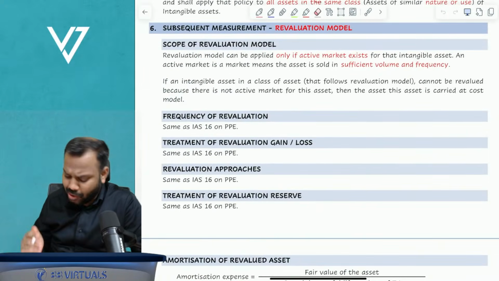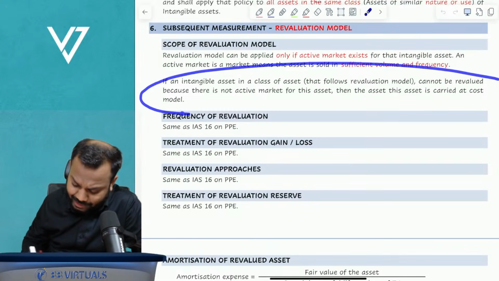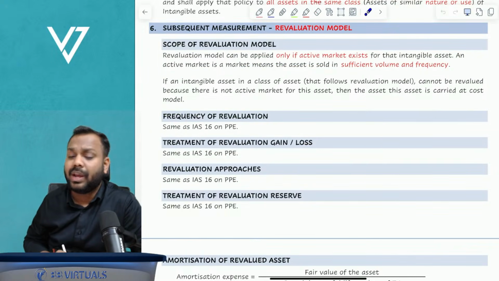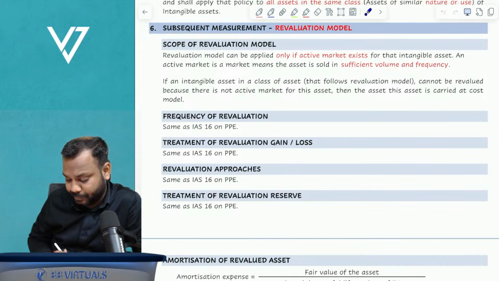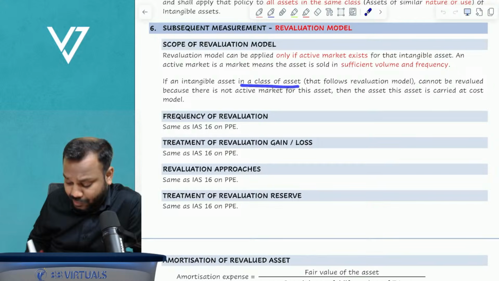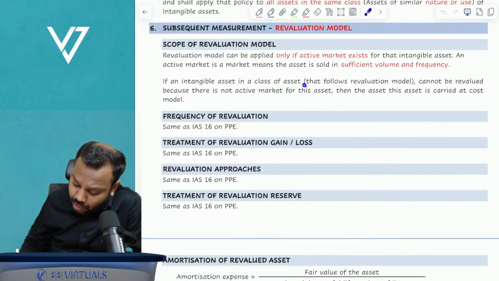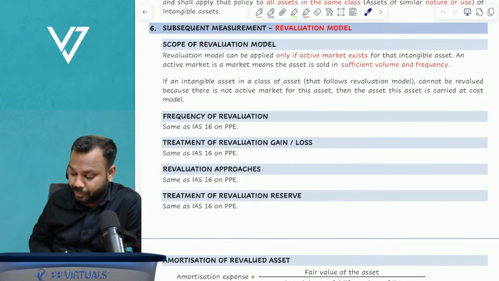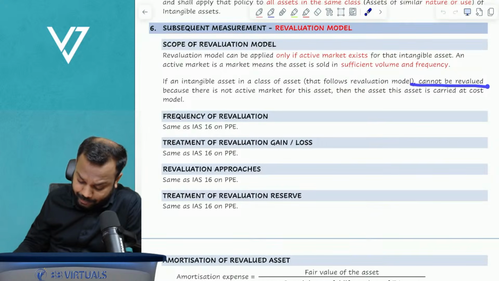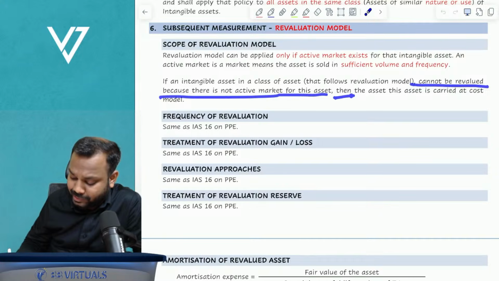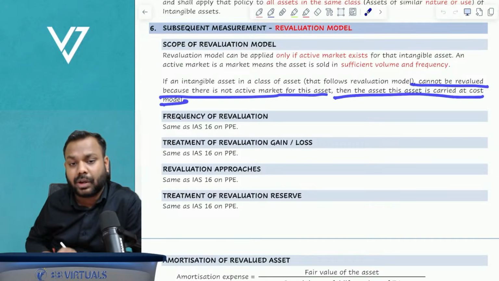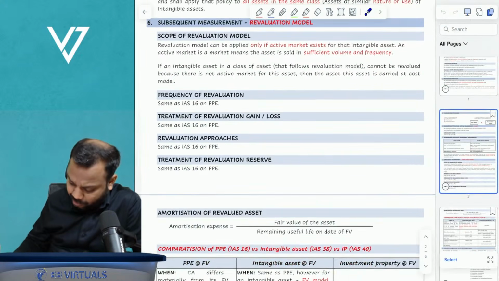Okay. Now there is one statement being said here. Let me read that statement first of all and explain it to you. If an intangible asset in a class of assets that follows the revaluation model cannot be revalued because there is no active market for this asset, then the asset is carried at the cost model. What is the meaning of this? Let me explain.